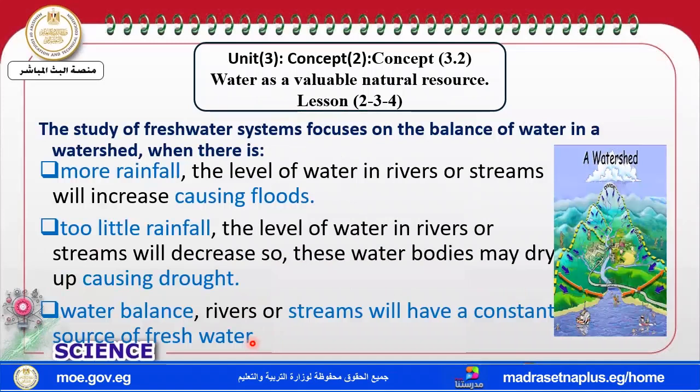Okay. Wait, how can a flood occur? Or how can a drought occur? A flood occurs simply when there is more rainfall. More rainfall means a higher level of water, so there will be a flood. What happens when there is little rainfall? A lower level of water in the stream, so there will be a drought. Okay,